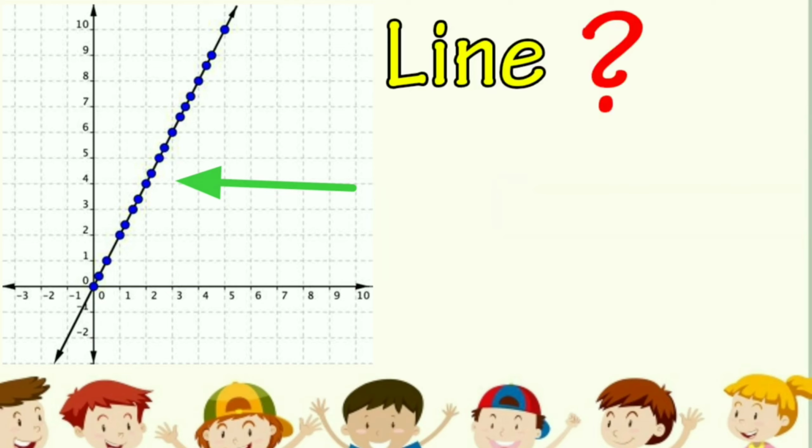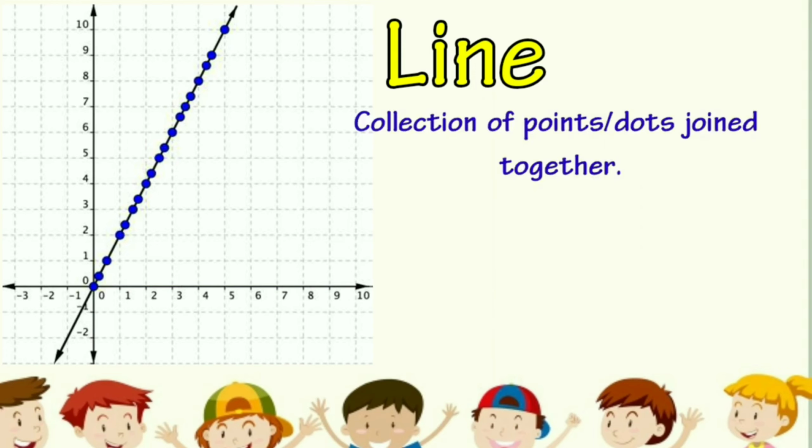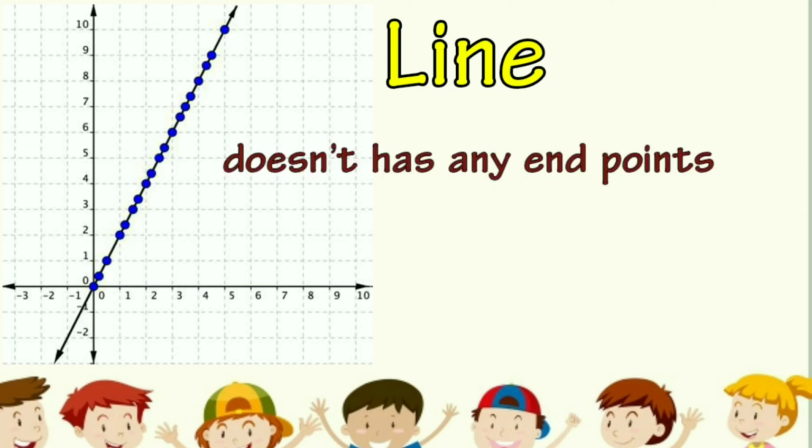Don't worry, let us together define a line. A line is a collection of points joined together and it can be extended infinitely in both directions. So, dear students, a line doesn't have any end points.